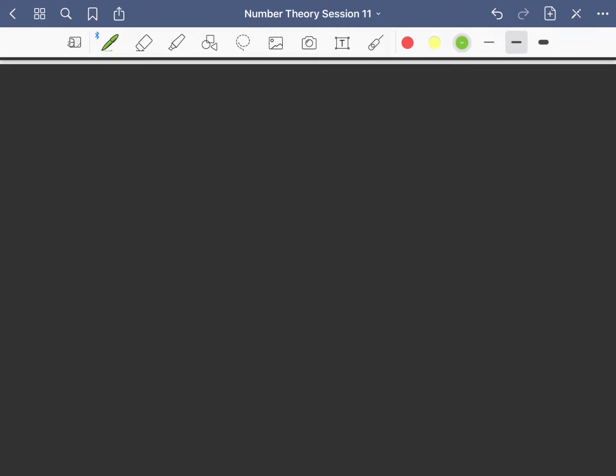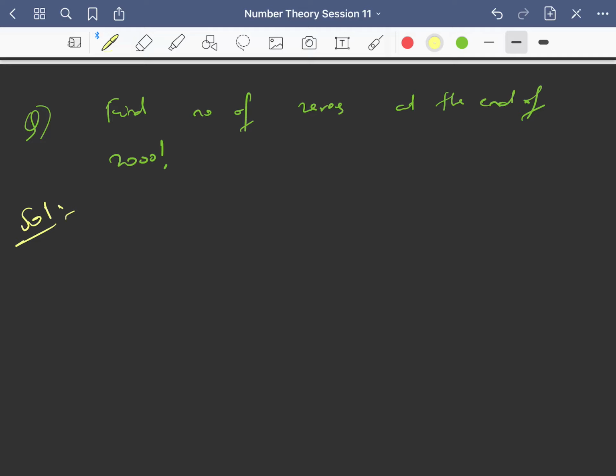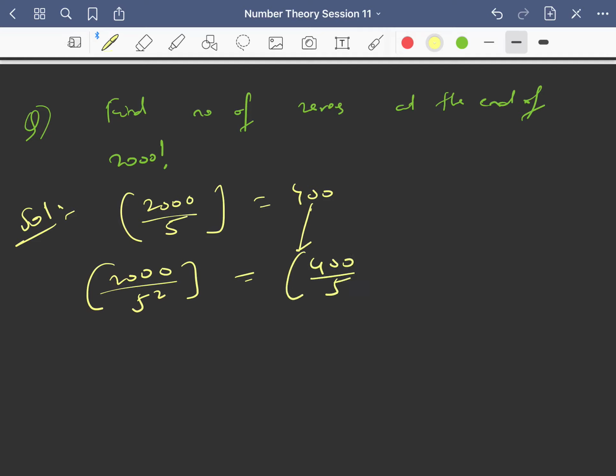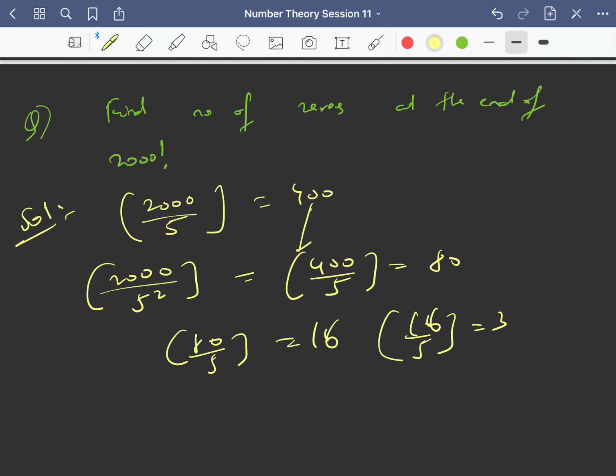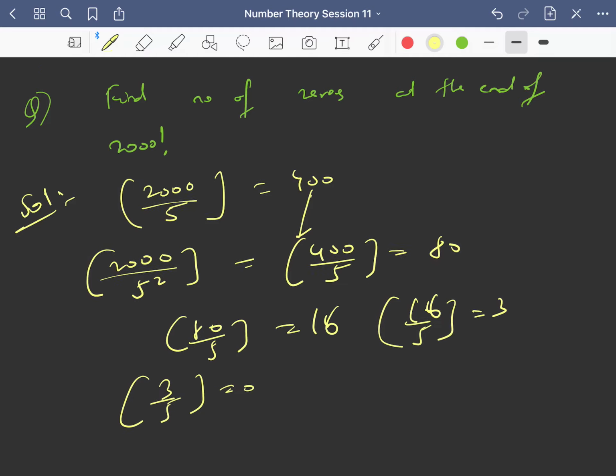Fine. So I think this is clear to you. So let us do one more question. Find number of zeros at the end of say 2000 factorial, right? So I'm just counting the power of 5. So 2000 by 5, greatest integer is 400, and you can do 2000 by 5 square, or you can just do this one also, 400 by 5, again that is same thing. So 5 80s are 400, and 80 by 5 this is 16, 16 by 5 this is 3, right? And 3 by 5 this will be 0.